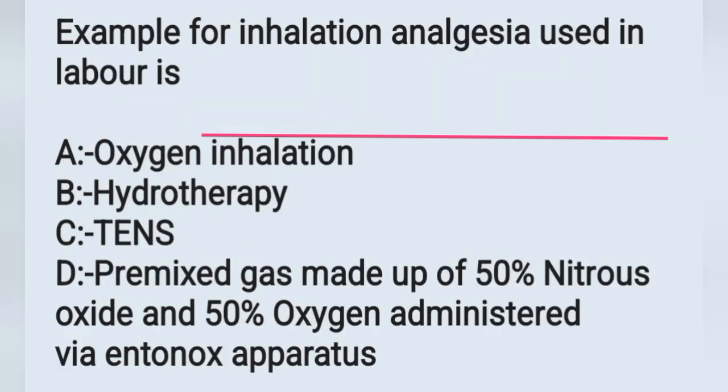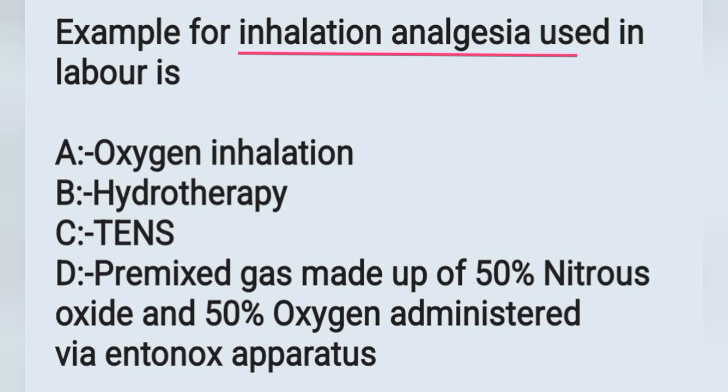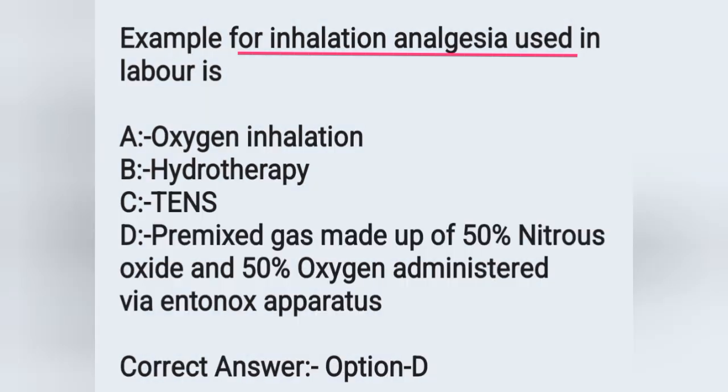And the next question, an example of inhalation analgesia used in labor is? Options: Option A, oxygen inhalation. Option B, hydrotherapy. Option C, TENS. Option D, premixed gas made up of 50% nitrous oxide and 50% oxygen administered via Entonox apparatus. In this, oxygen inhalation is not an inhalation analgesia, hydrotherapy is one type of water treatment, and TENS is not related to inhalation anesthesia. So the answer will be option D, premixed gas of 50% nitrous oxide and 50% oxygen administered via